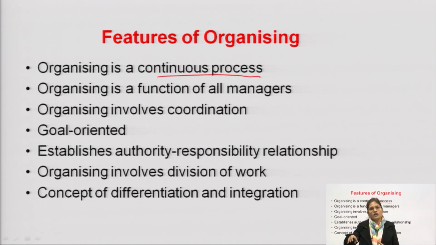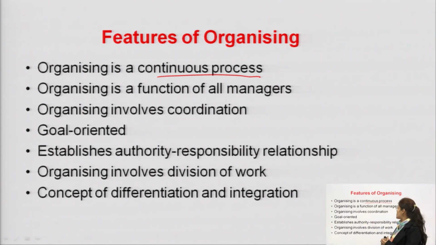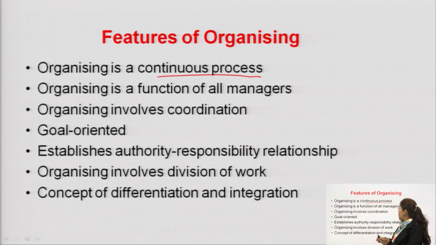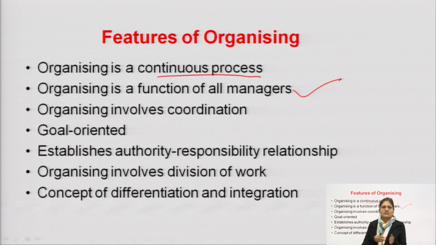If there is work, obviously after planning we have to organize the things, we have to make allotment of the work to certain people. So that's why it is a continuous process. It is a function of all the managers. Organizing, or management, is not limited or restricted to a certain level. If in the organization there are three levels, top level, middle level and lower level, the same way management is done at all levels, and organizing will also be done by all the managers. So it is not restricted to one particular level.